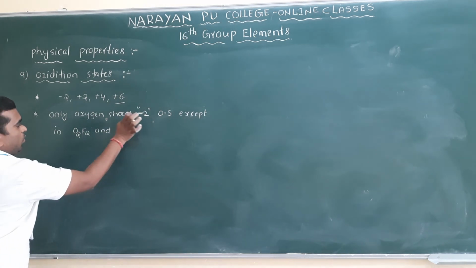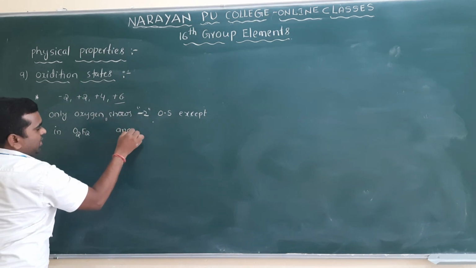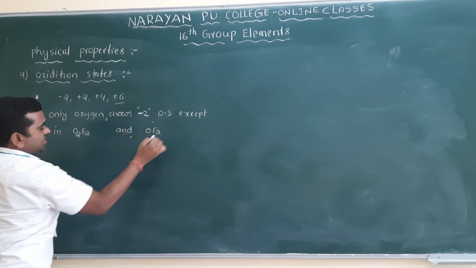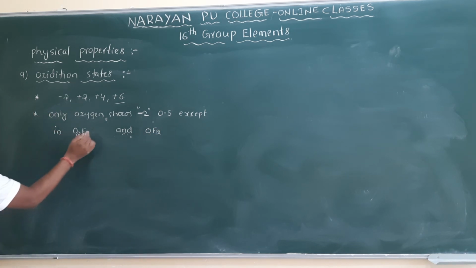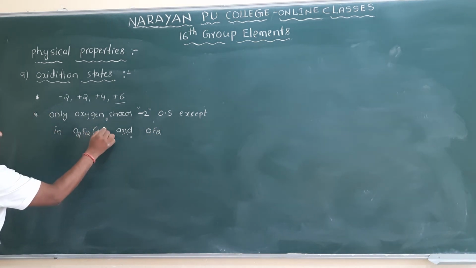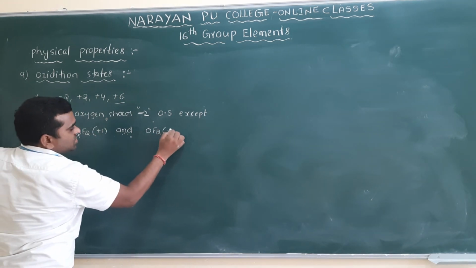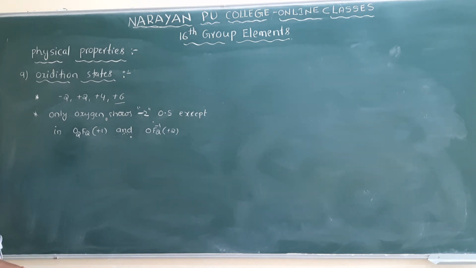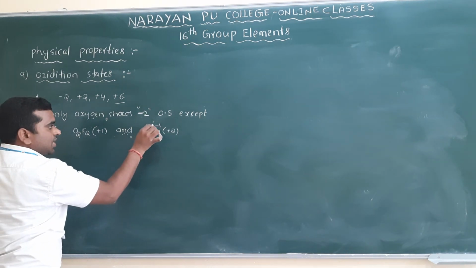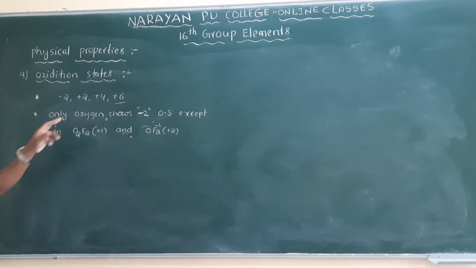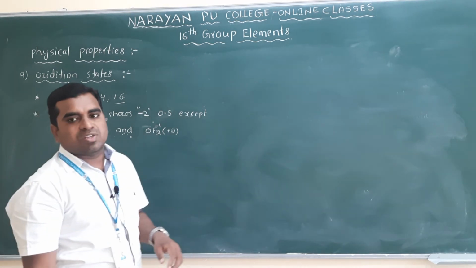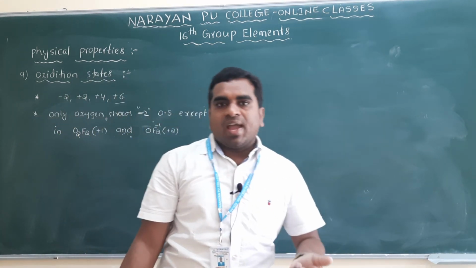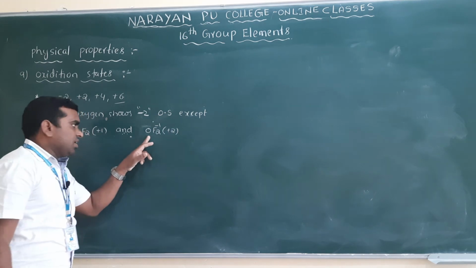In this case, the oxidation state of oxygen in O2F2 is +1. In OF2 the oxidation state is +2, because fluorine is always highly electronegative, so -1 each, -2 in total, which makes oxygen +2. So oxygen always exhibits -2 oxidation state in its compounds except O2F2 and OF2.